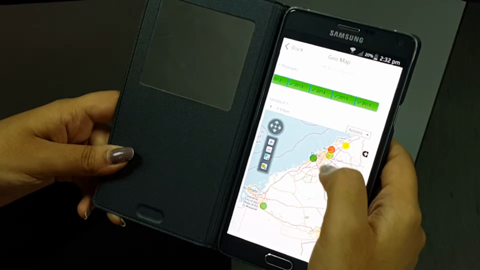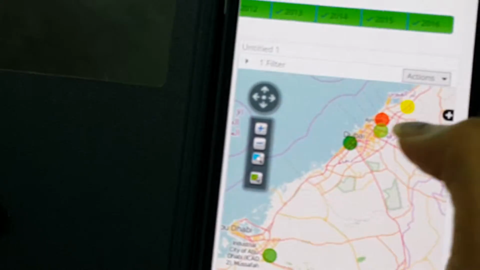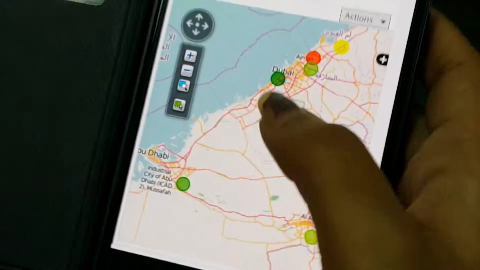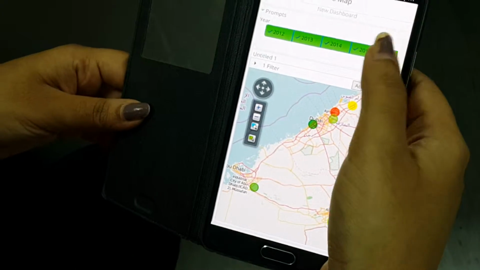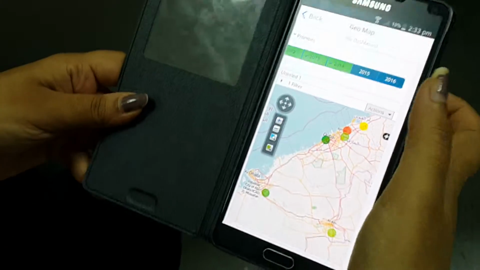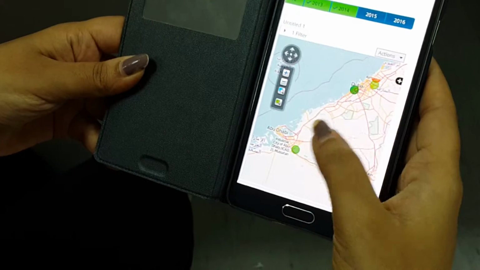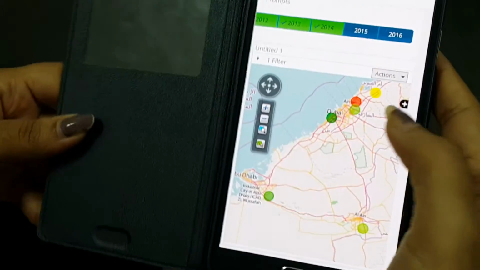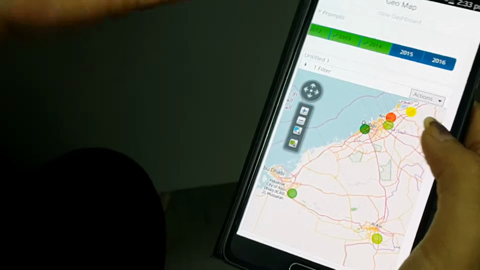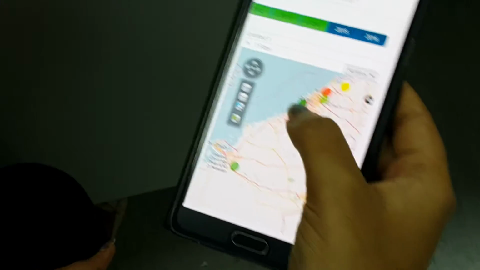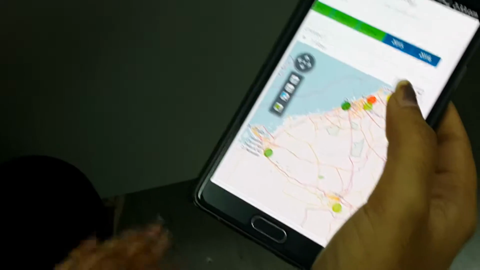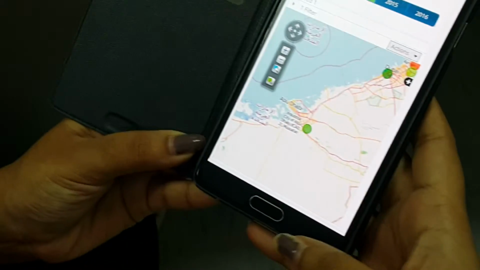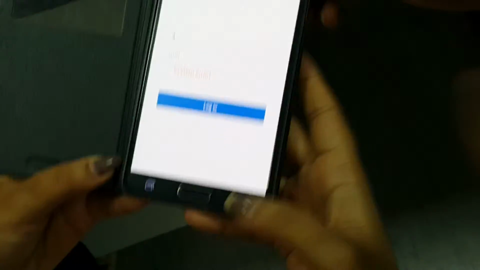The cities which are marked with red, for example Ajman here, have the highest power consumption over the years. It gives the aggregate power consumption of all the years if we select all those years. And if we just want to select any one specific year, the result is similar. The user can differentiate like this: red means the highest power consumption, yellow means it's on the average, on the borderline, and green is in the safe range. Now Rashid is going to talk about the administrator privileges.